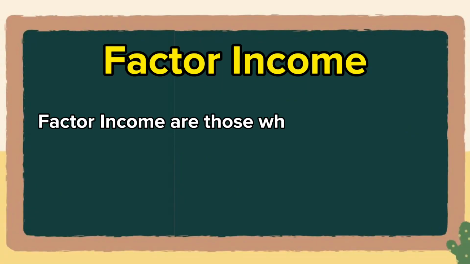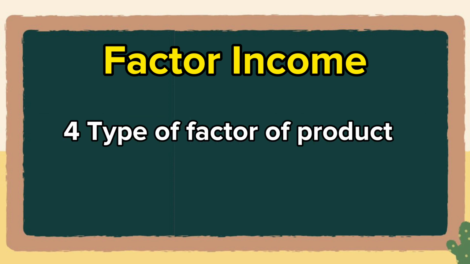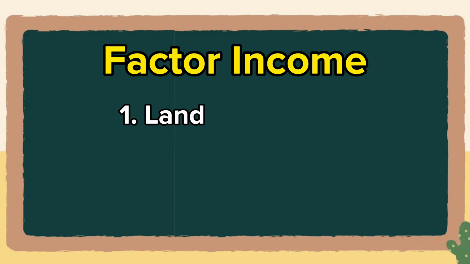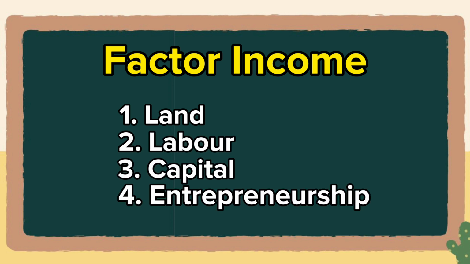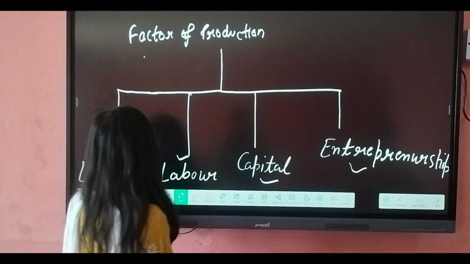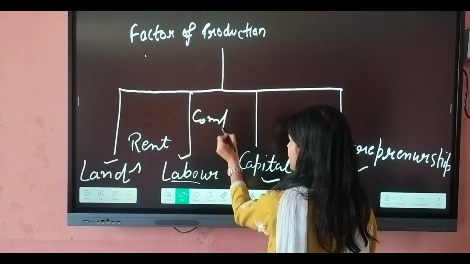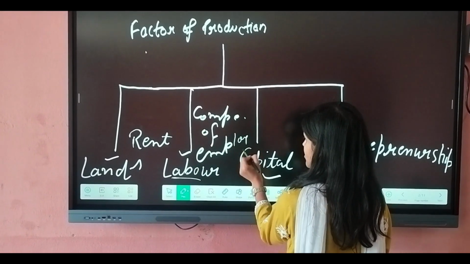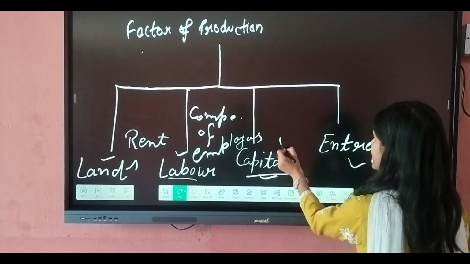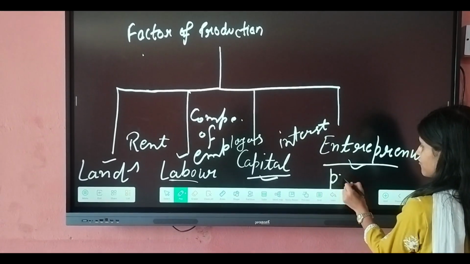Factor incomes are those which are generated by the factors of production. There are four types of factors of production, that is land, labor, capital, and entrepreneurship, and the income generated from those factors of production is known as factor income. From land we get rent, from labor we get compensation of employees, from capital we get interest, and from entrepreneurship we get profit.